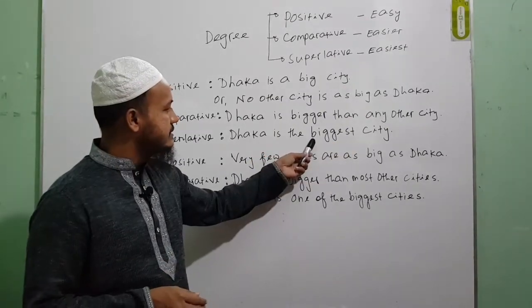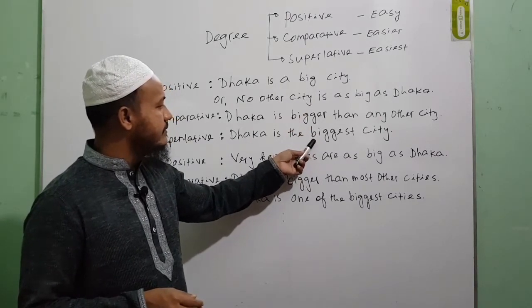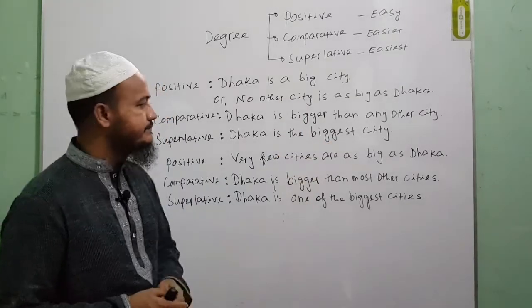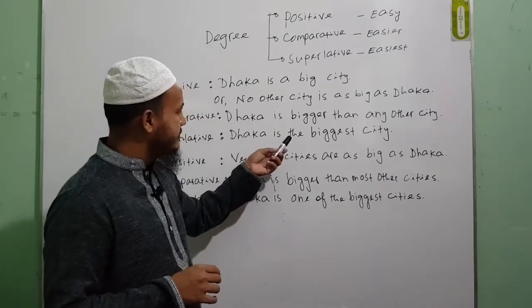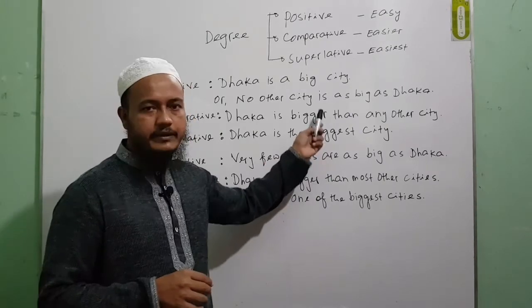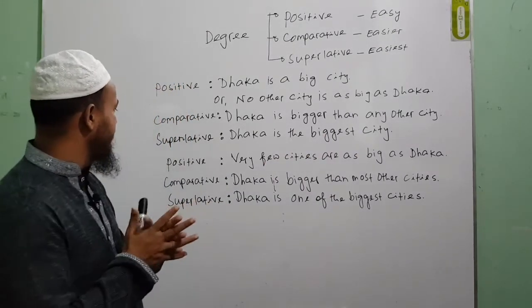So the biggest, this is the superlative form of biggest city. Okay. So what we have made here, we have just written article the. And the superlative form of big is biggest, and then city. So Dhaka is the biggest city. This is the superlative degree.